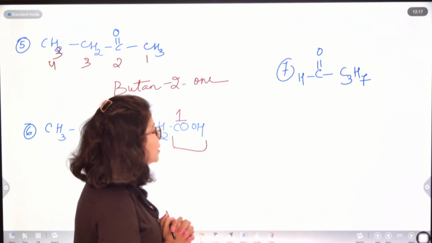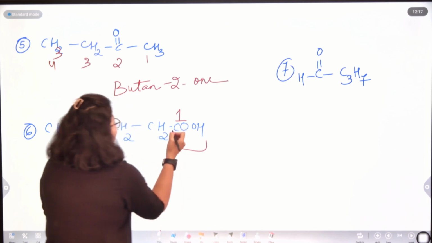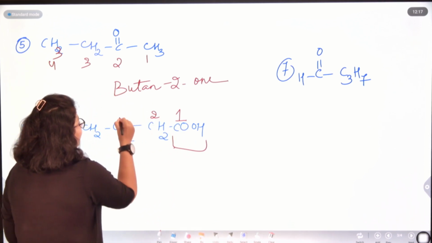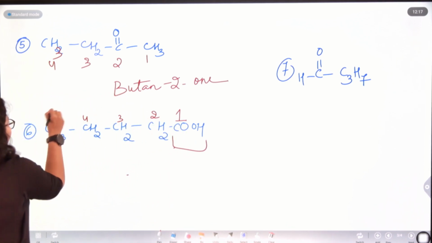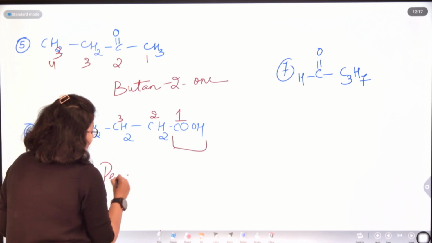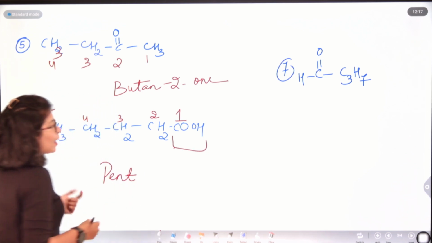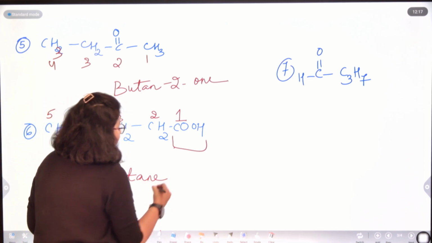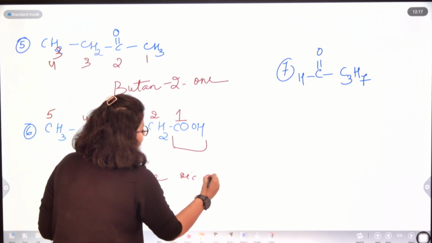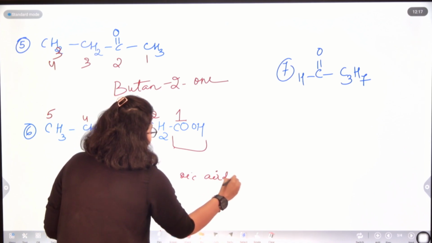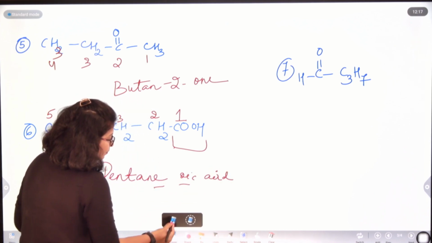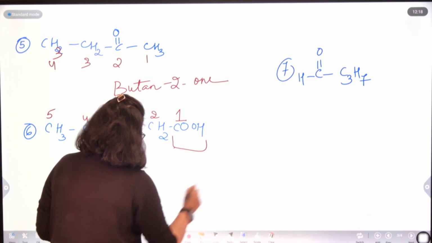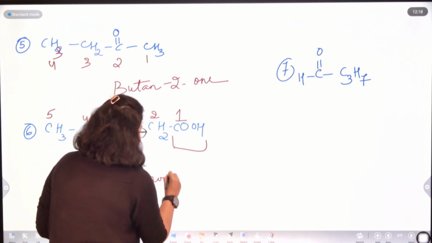So the naming will start from the COOH group itself. The name will be 1, 2, 3, 4 and 5 carbon atoms. So the word root is pent, and as all are singly bonded, the name will be pentane, but oic acid has to be there, and e and o cannot be together, so the name becomes pentanoic acid.